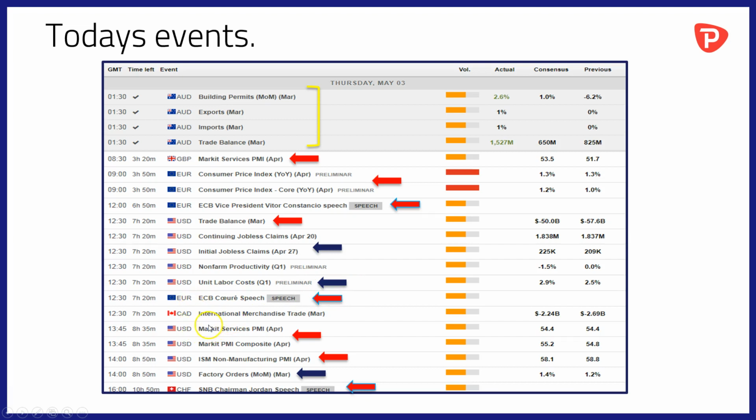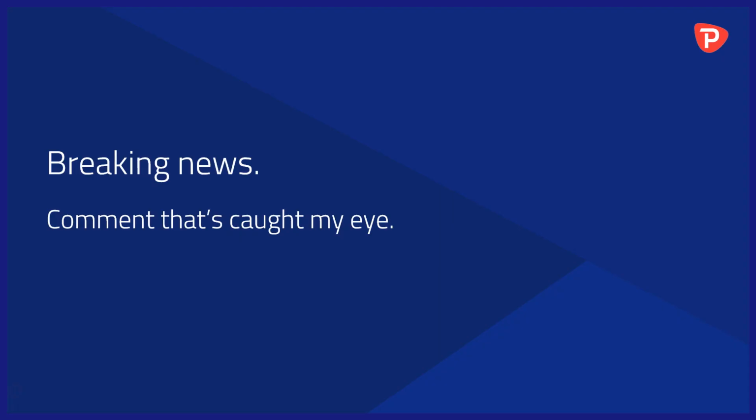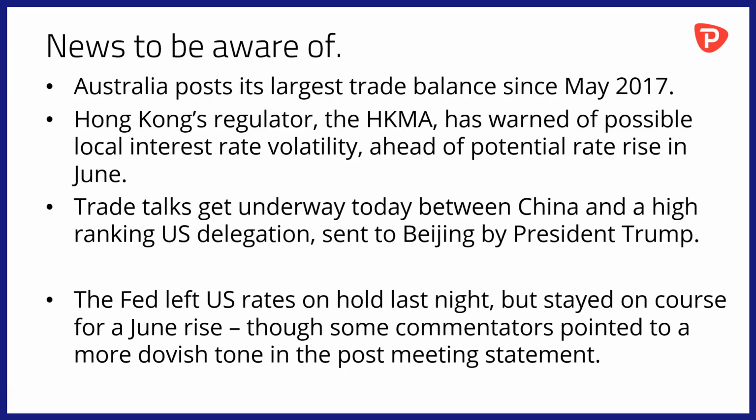13:45 GMT sees the release of services and composite PMI data out of the USA for April, accompanied at 1400 by the ISM non-manufacturing PMI and factory orders data. The PMI data is for April, the factory orders data for March. And at 1400 we have our final item of the day, a speech by the Swiss National Bank Chairman, Mr. Jordan.